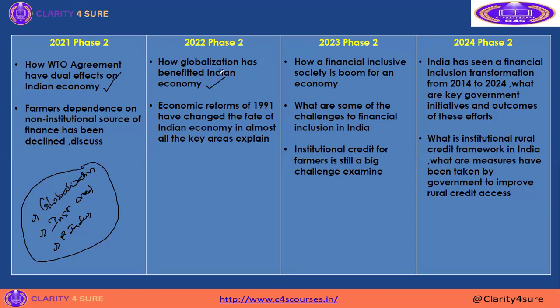Then in 2023, they asked about institutional credit. Economic reforms changing the fate of the Indian economy was asked in 2022. In 2023 they stuck to financial inclusion as a boom for the economy, and challenges were also asked: what are some challenges to financial inclusion in India. Then they asked about institutional credit also. Still, they didn't go out of this particular syllabus.